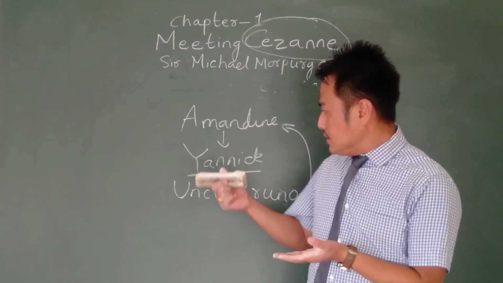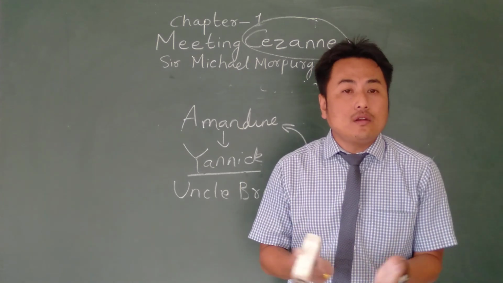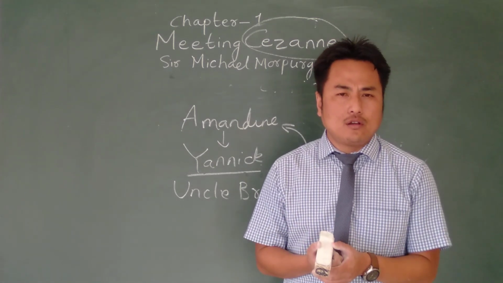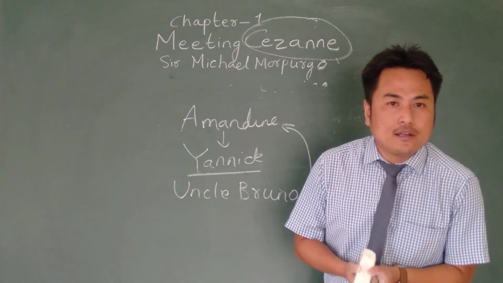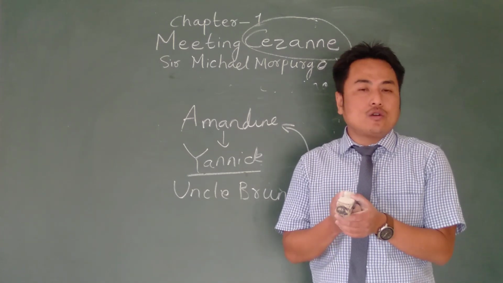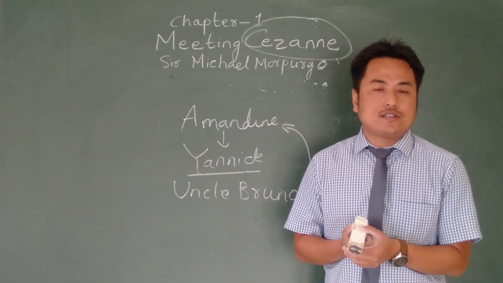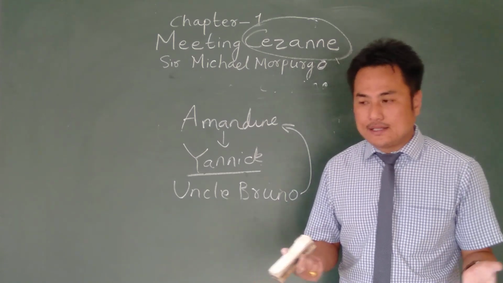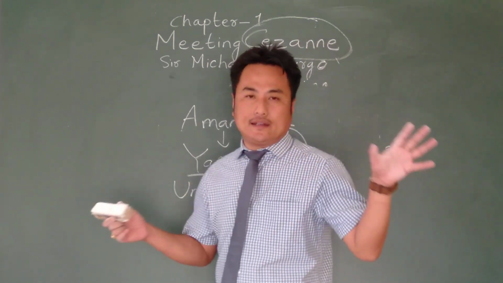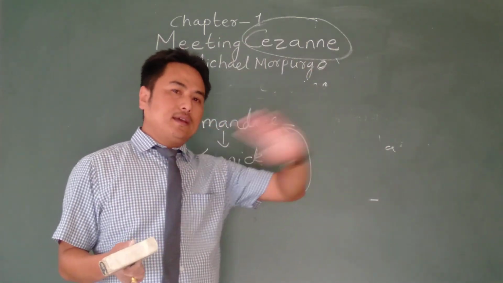My father, that is Uncle Bruno, doesn't scold Amandine so much over small matters. But today, she had made a big mistake. That's why she got the scolding. And that is why she's feeling very hurt. She felt insulted and she felt very bad. And then she smiles and says, "Okay, everything is over now. Let's forget it. Let bygones be bygones. Let's get it over with.